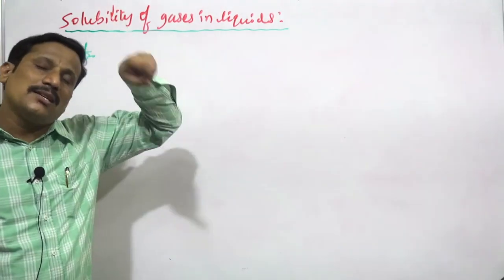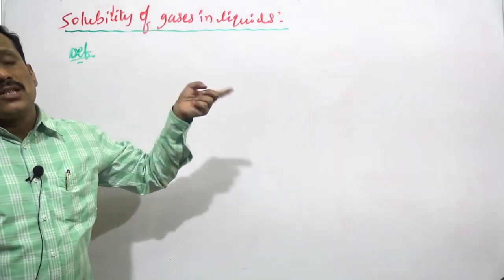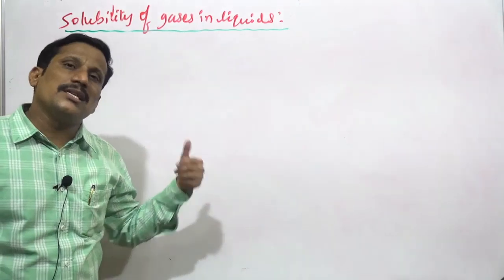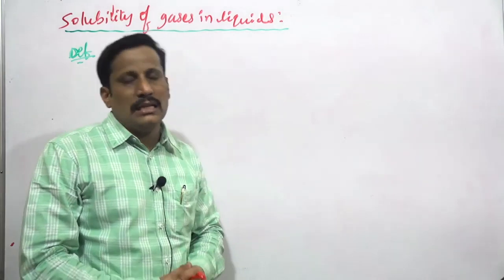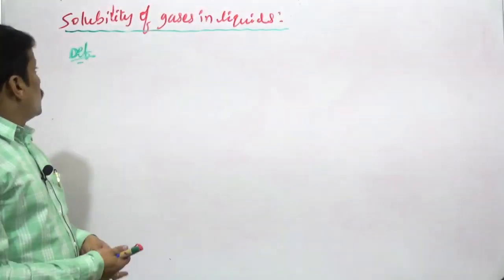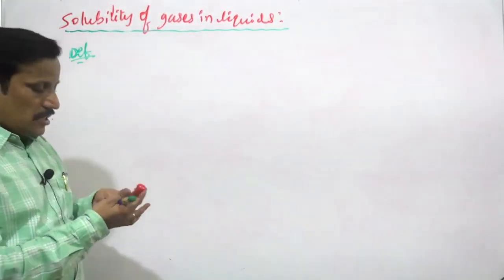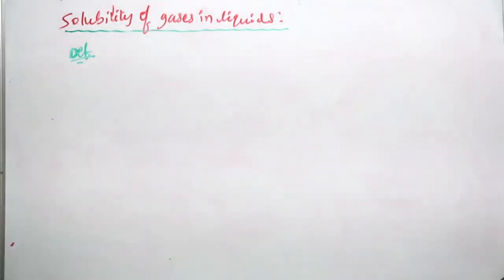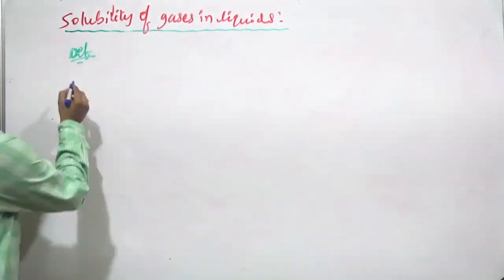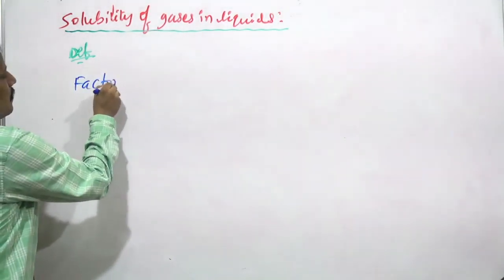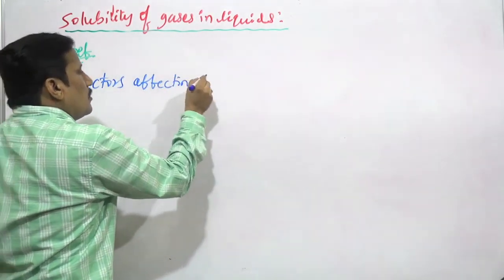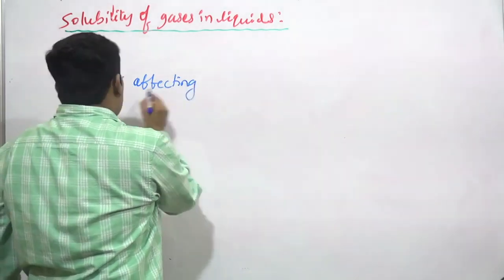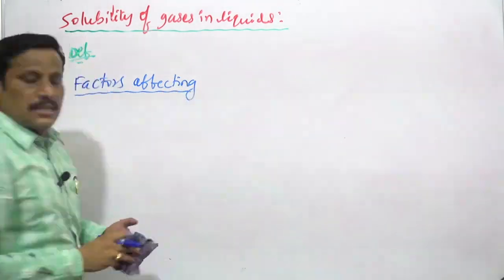Two definitions are there. The first definition was given for solubility of solid in liquids. This definition is for solubility of gas in liquids. Right? So here, what are the factors which affect the solubility of gases in liquids?